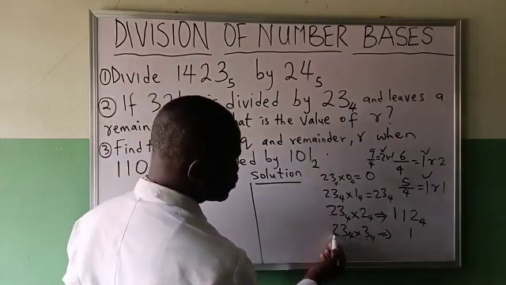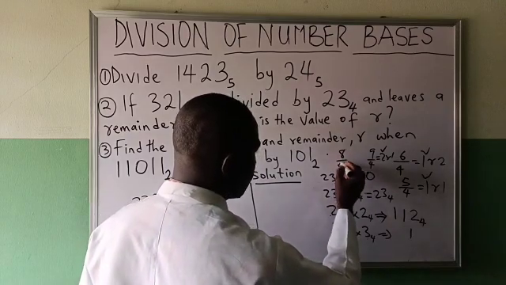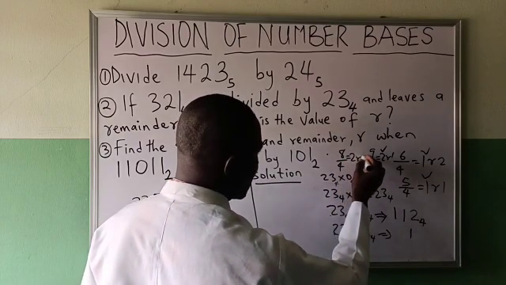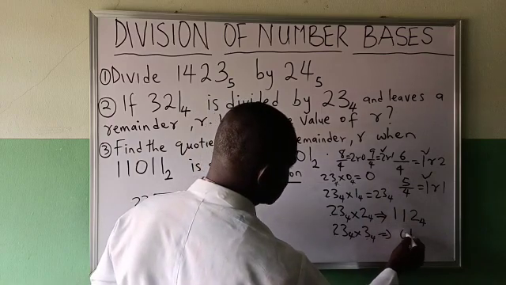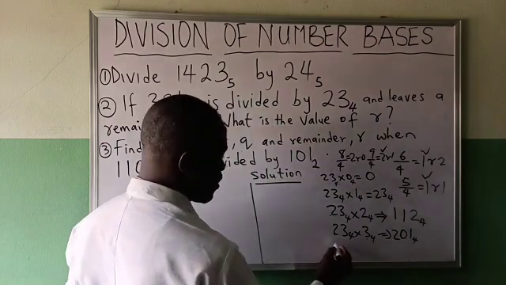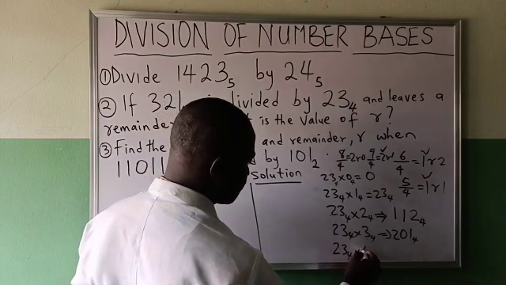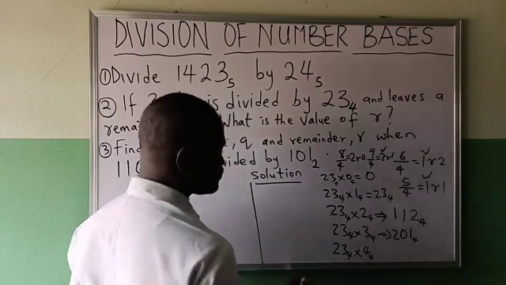3 times 2, 6 plus 2, 8. 8 over 4 is equal to 2 remainder 0. I'll write 0 and carry 2. This is in base 4. I will now write 2, 3, 4 times 4 in base 4.